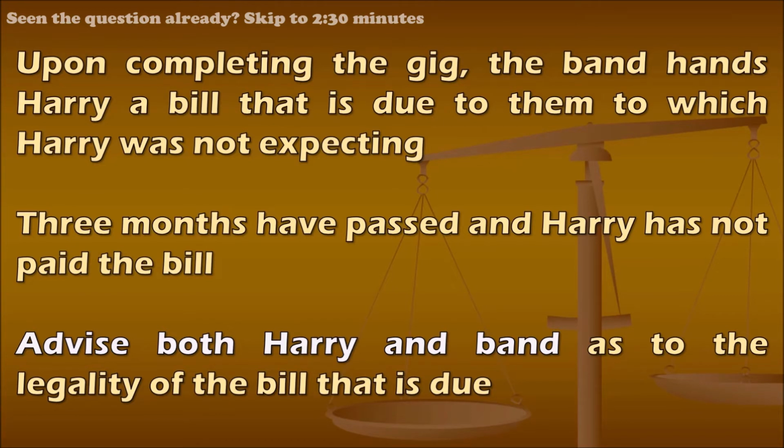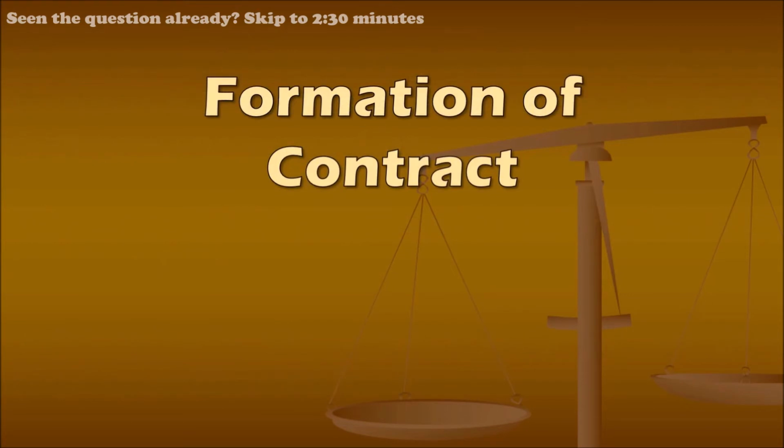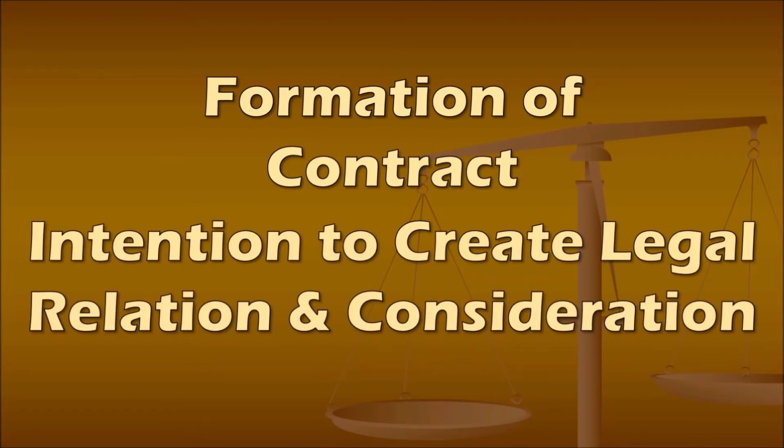After identifying these important things, we should then be able to figure out which chapter in the contract law syllabus this question is covering. By the looks of some of the key points in the scenario, it is safe to say that it covers the chapter Formation of Contract and that it focuses on the topics intention to create legal relations and consideration, as we have to determine if there even was a valid contract that was formed during the transaction between Harry and the band.